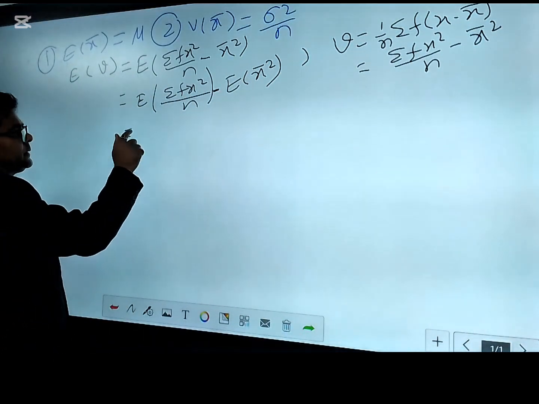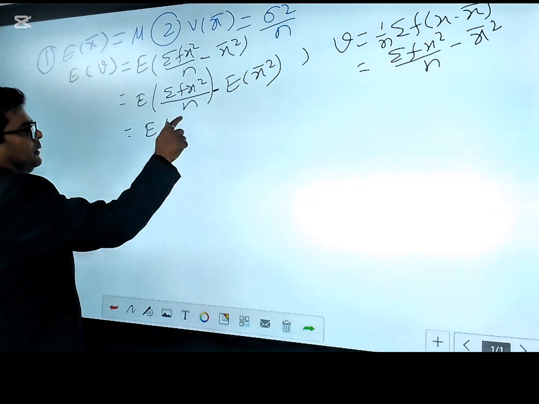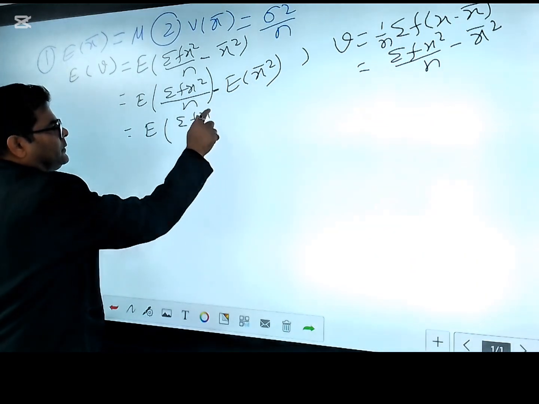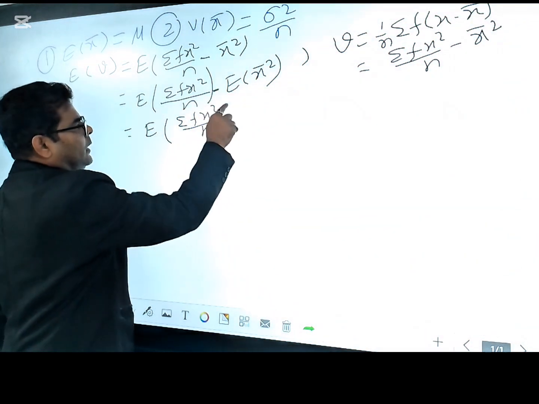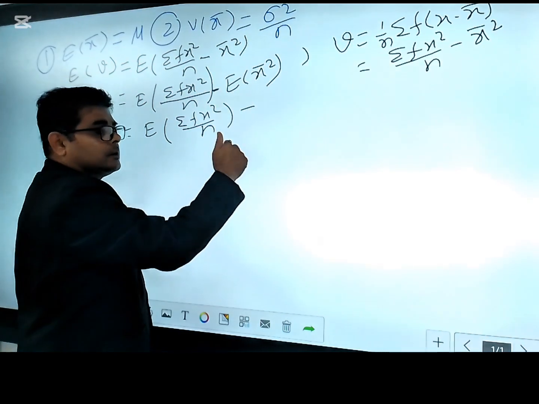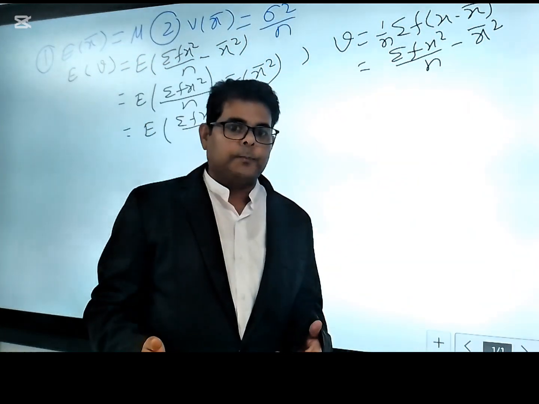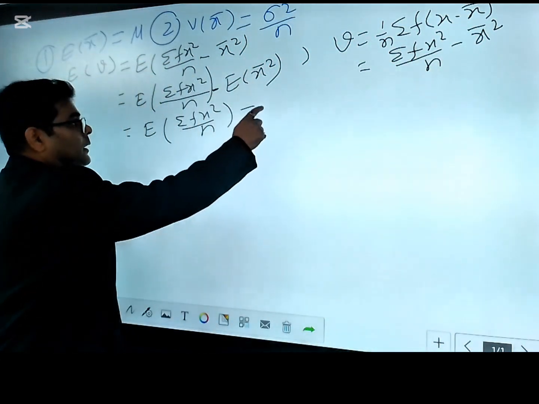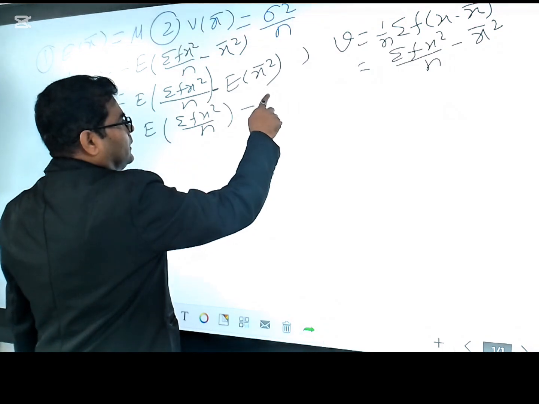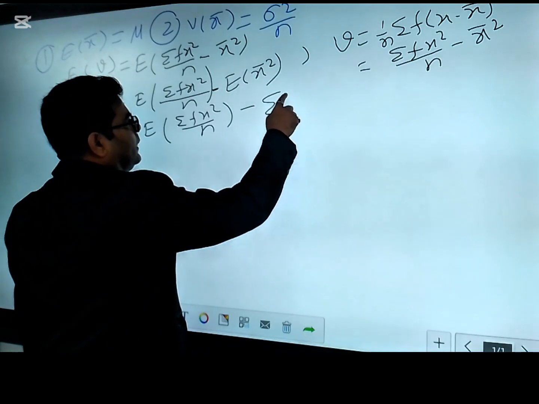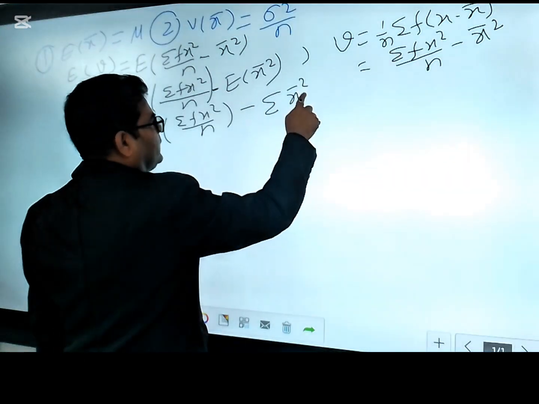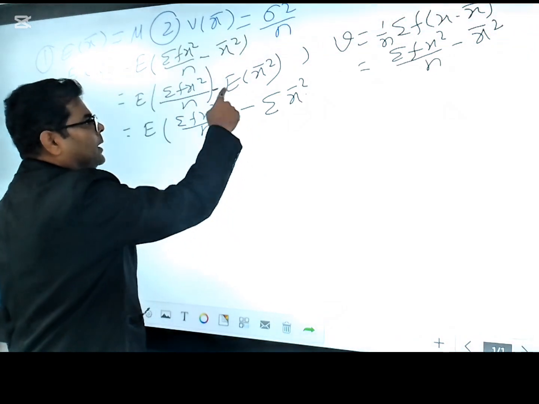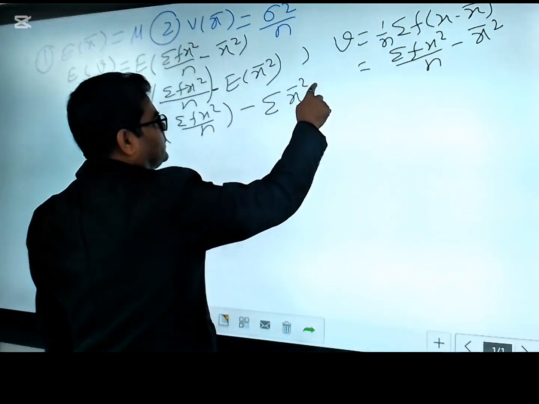Then you write the expectation of summation of fx square by n, and then minus, using the expectation formula, which is summation of x p(x), as we saw earlier. So it is summation of x bar square times the probability of this x bar.